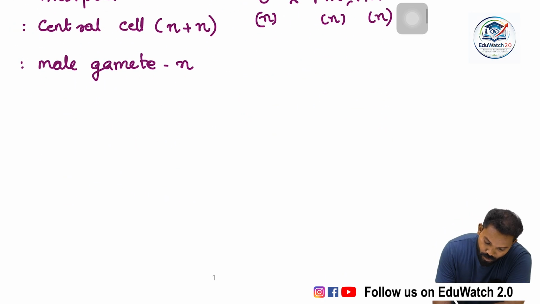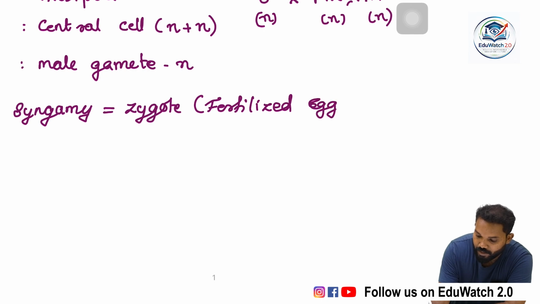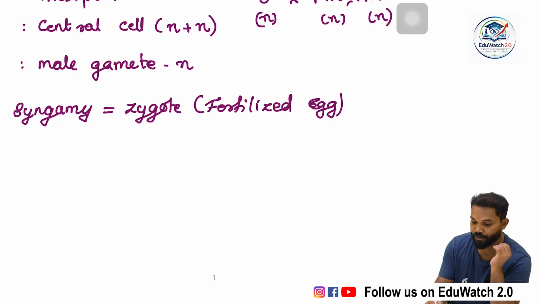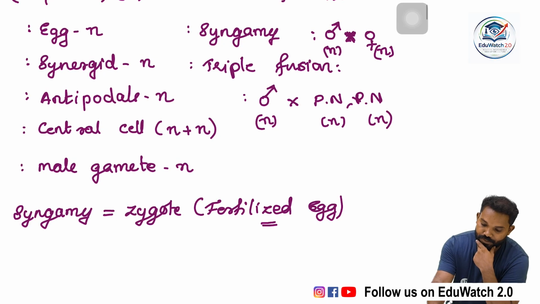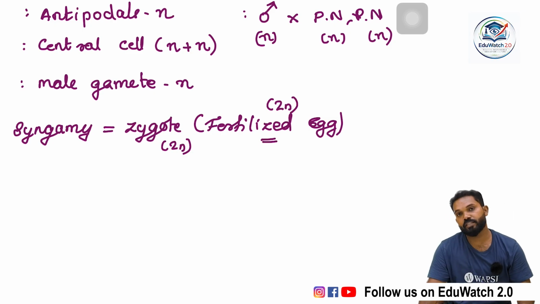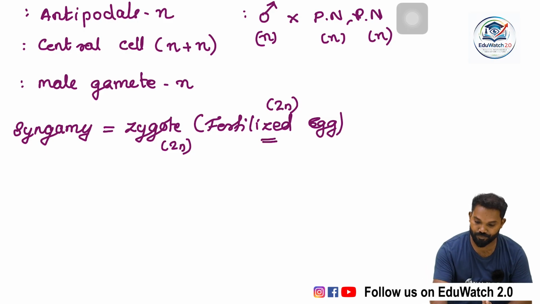So the product of syngamy is the zygote. It is known as a fertilized egg because it is an egg cell which is converted after fertilization. Before fertilization, these two cells are haploid, but after fertilization, the zygote is diploid in nature. That means the egg cell changes its ploidy into a diploid condition.